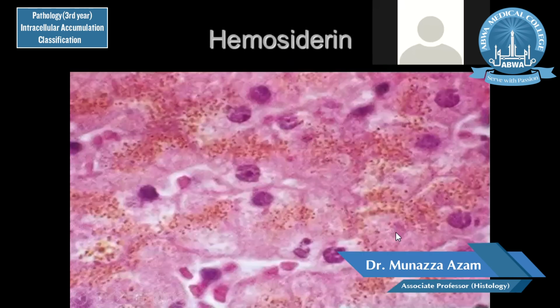You can see smaller brownish aggregates inside the cell, and these are basically hemosiderin. What makes it different from lipofuscin pigment is the location. This is distributed all around in the cytoplasm of the cell, whereas lipofuscin pigment was present around the nucleus in a perinuclear location.